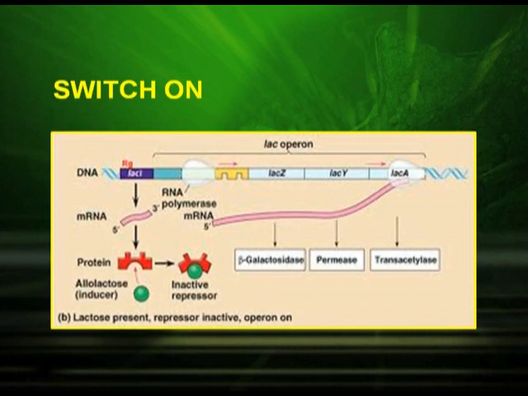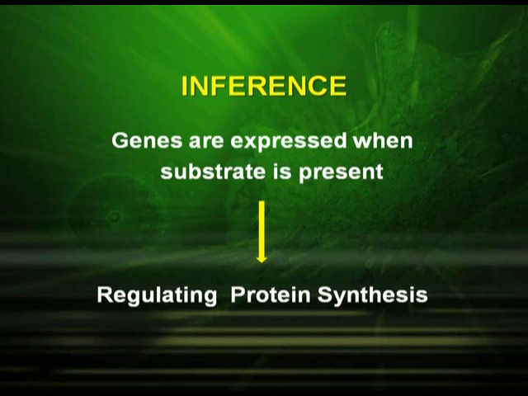The operator is free, the RNA polymerase transcribes the 3 structural genes, and the respective enzymes are produced. So what is the inference? That genes are expressed when the substrate is present. Here the substrate is lactose, and that is how it regulates protein synthesis.